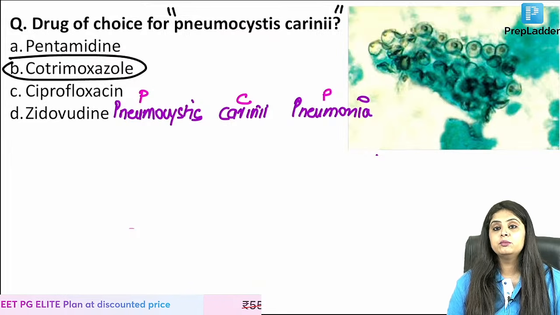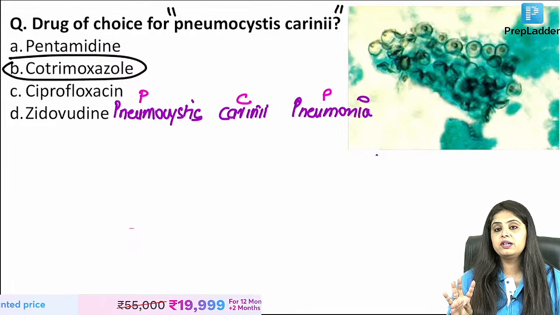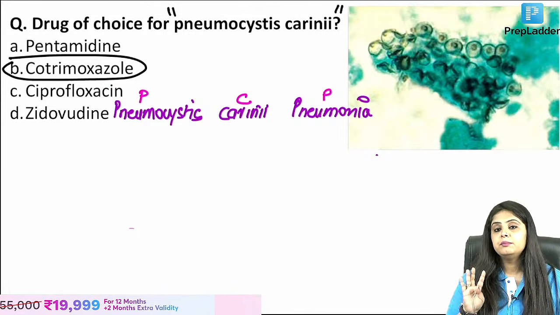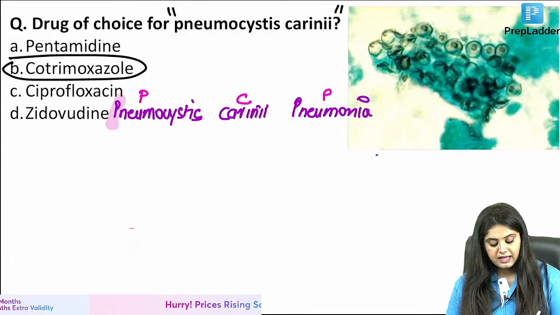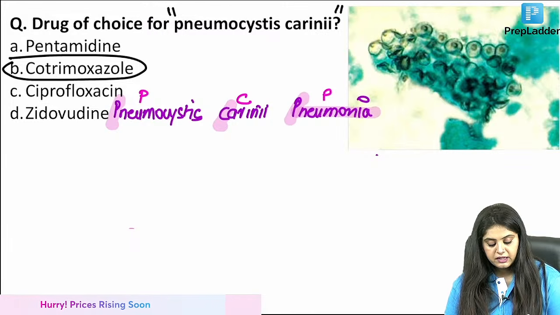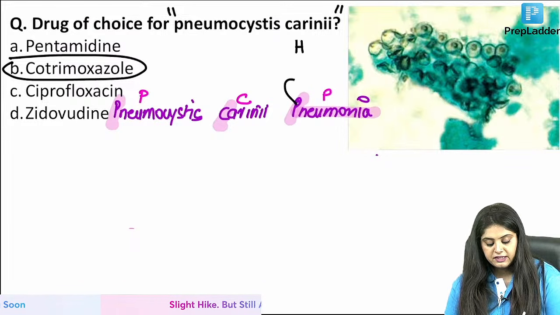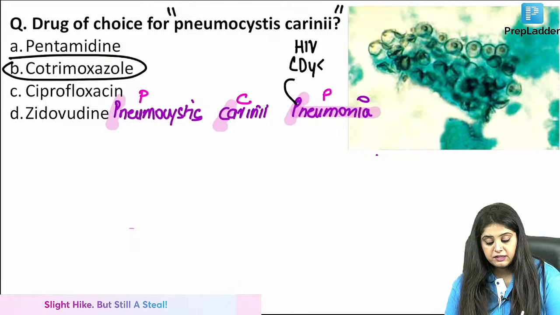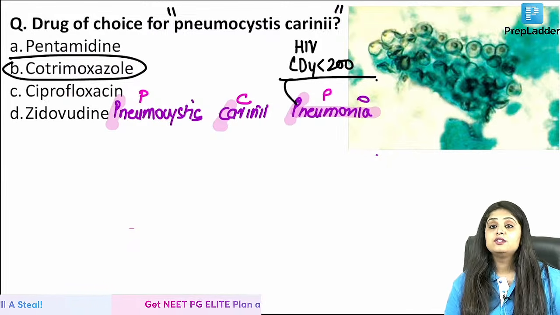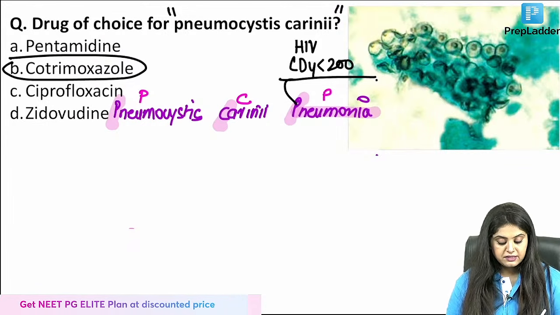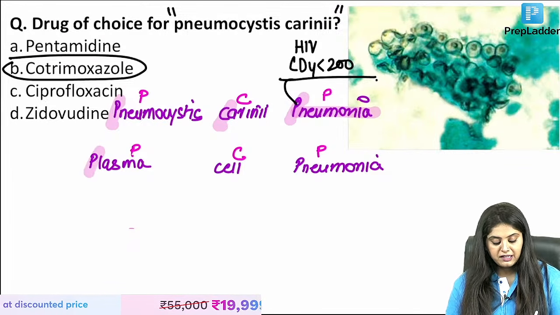When I talk about Pneumocystis carinii, you write PCP 4 times and you are done with 4 subjects. PCP means Pneumocystis carinii pneumonia. This is a kind of pneumonia which is usually seen in HIV positive individuals when the CD4 count goes less than 200. That is one thing. Next, it is also known as PCP, meaning plasma cell pneumonia.